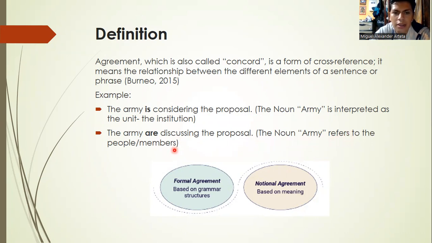Here we are talking about the members, so we have to use the verb are. This is the agreement, the relationship between the subject, the noun, and the verb. So we have two types of agreement, the formal agreement based on grammar structures and the notional agreement based on the meaning.